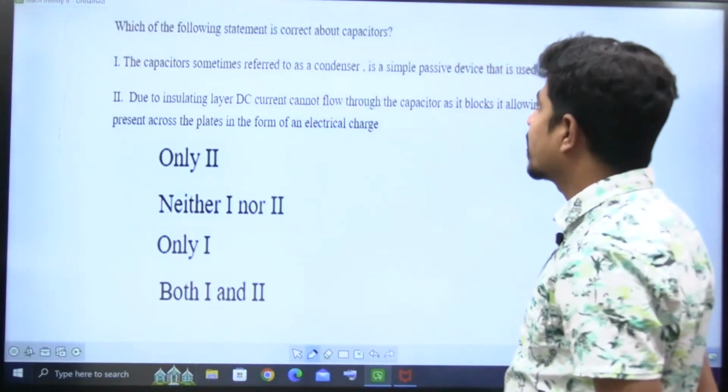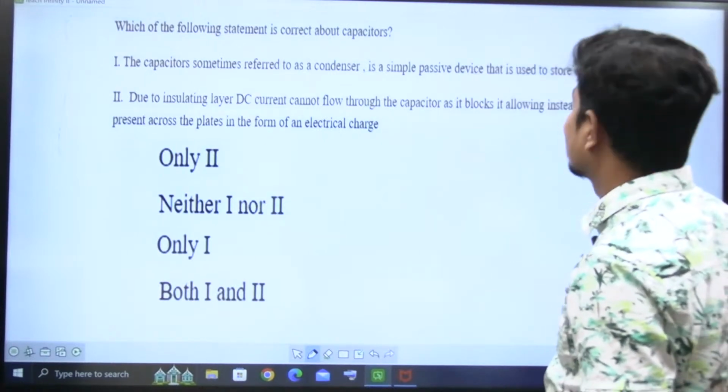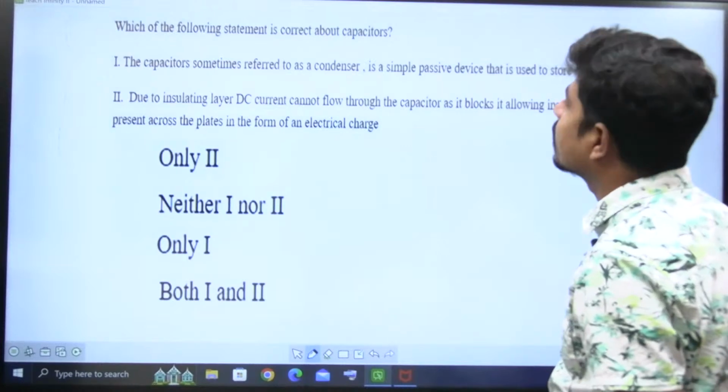Which of the following statements is correct about capacitors? The capacitor is sometimes referred to as a condenser. Yes, it is a simple passive device that is used to store electricity.